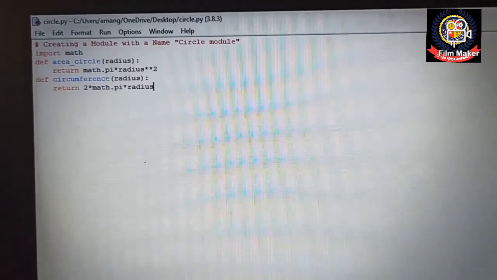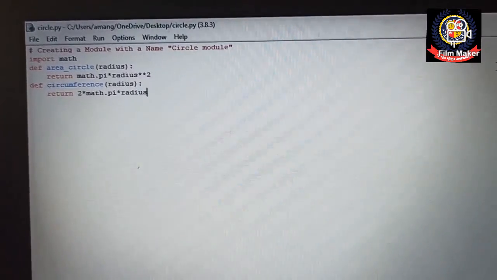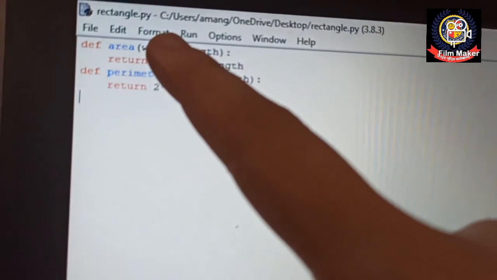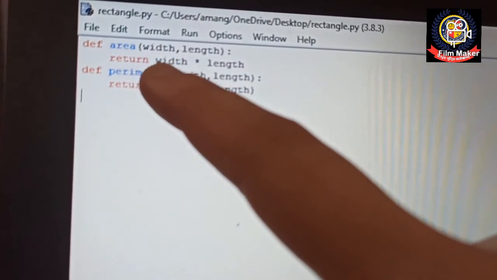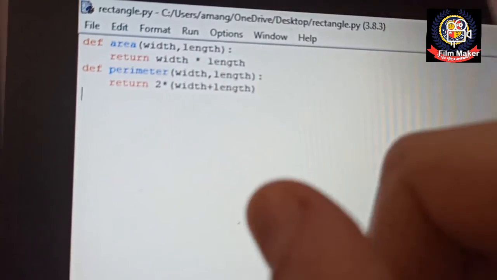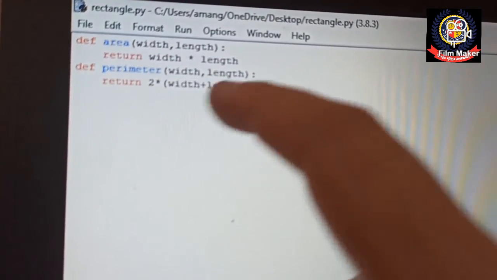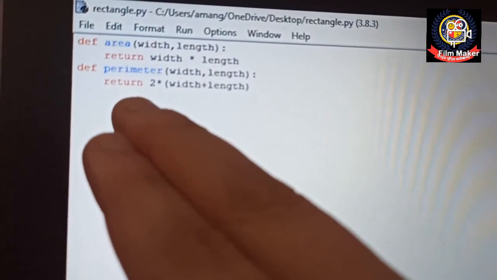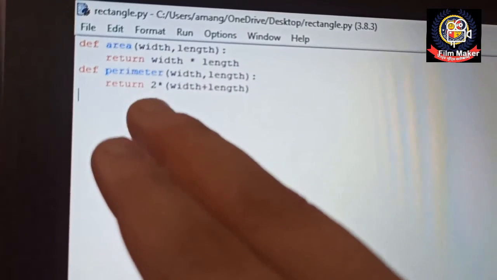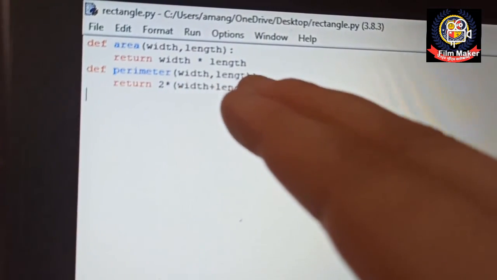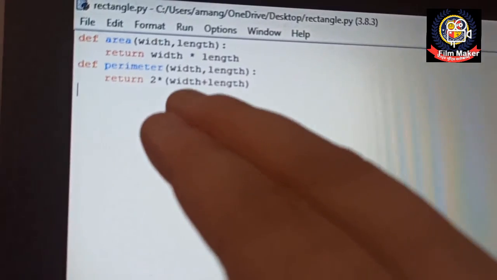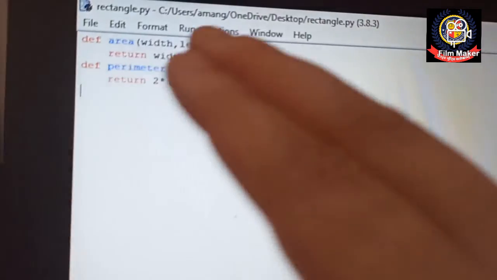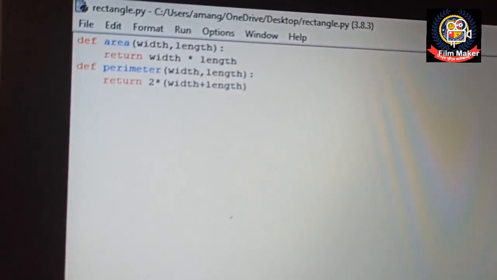Similarly I have created one more module, that I am going to show you. This is my second module, rectangle.py, and I have created my first function, area, and passed the parameters width comma length, and in return I have given the formula width into length, meaning the area of the rectangle. Similarly I have created one more function for calculating the perimeter of the rectangle, passed the parameters width comma length, and in return I have passed the formula 2 into (L plus B). So this is my second module with the name rectangle.py.